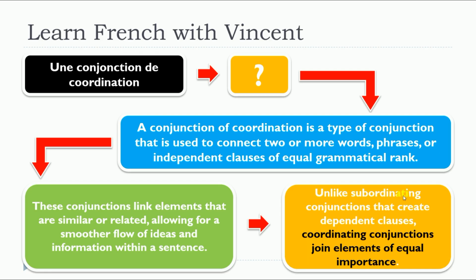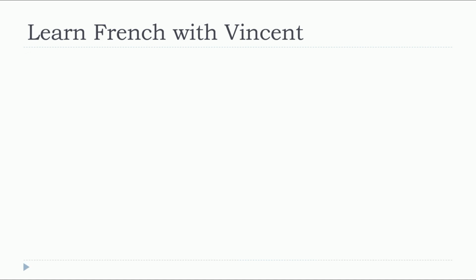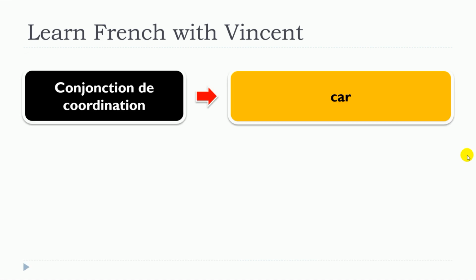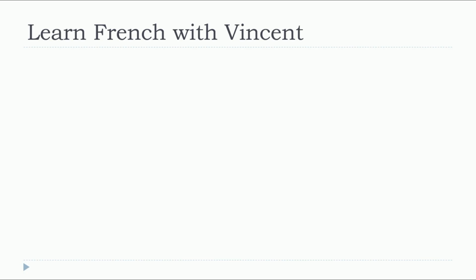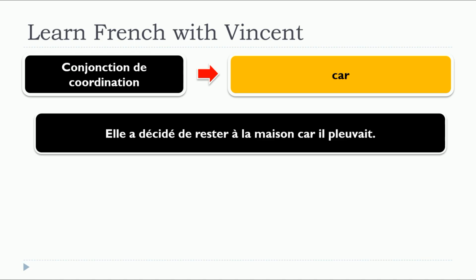And unlike subordinating conjunctions that create dependent clauses, these coordinating conjunctions will join elements of equal importance. So this is quite important. In that case, you will see in the examples that these conjunctions join elements that have equal importance. So we will focus on car, and the conjunction car is translated to because, since, or for in English. So let's have some examples.